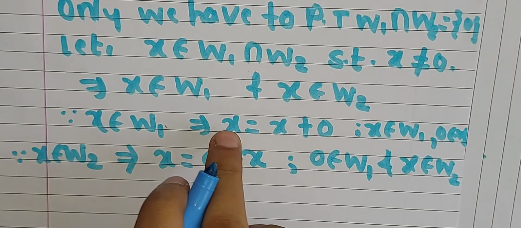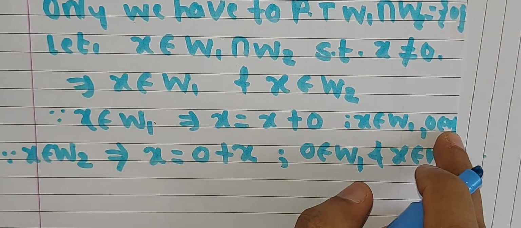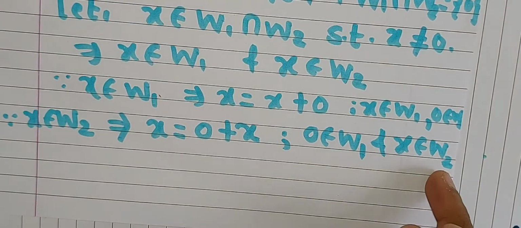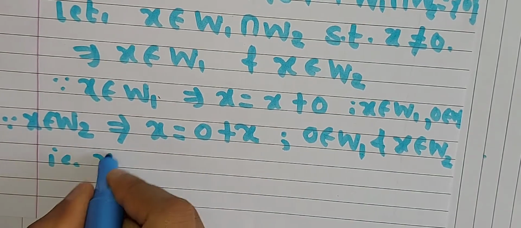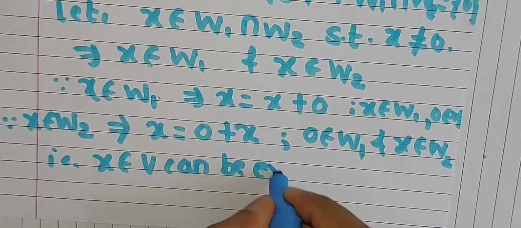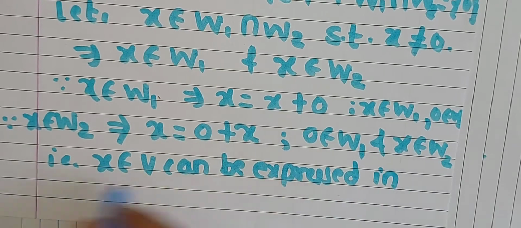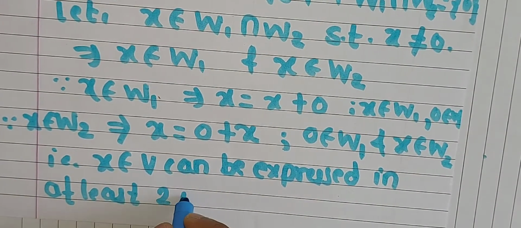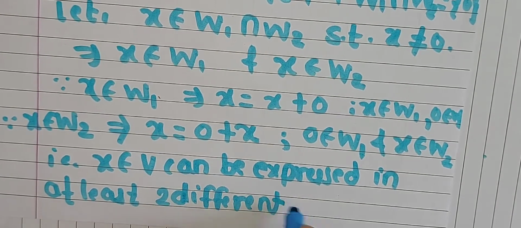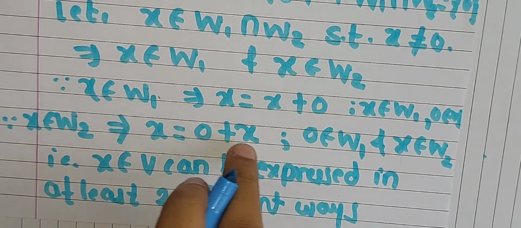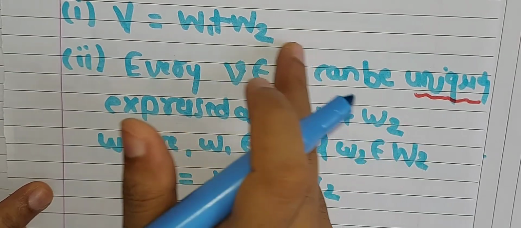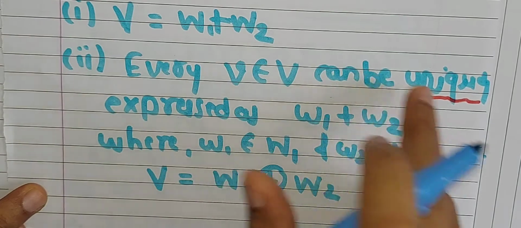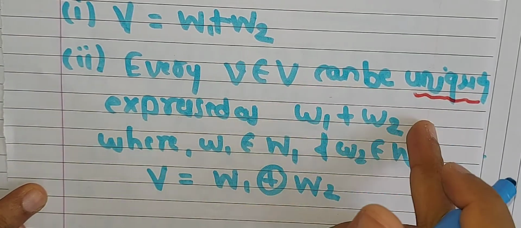So we have obtained two representations: in the first case x belongs to W1 and 0 belongs to W2, and in the second case 0 belongs to W1 and x belongs to W2. This means x, an element of V, can be expressed in at least two different ways as a sum of an element of W1 and an element of W2. This is obviously a contradiction, because in the definition, the second property says every v belonging to V can be uniquely expressed, that is, any such addition must be unique.